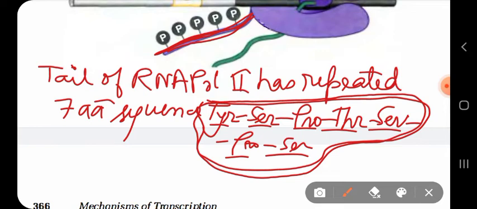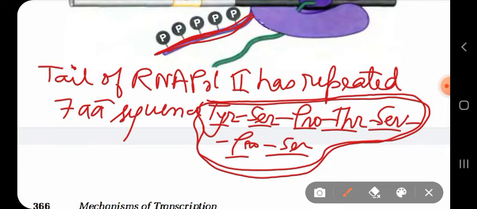Now, what is the significance of this repeated 7 peptide sequence? Actually, phosphorylation of the serine residues at the tail of the RNA polymerase 2 and addition of nucleotide precursors are required for RNA synthesis. That causes the RNA polymerase to move.